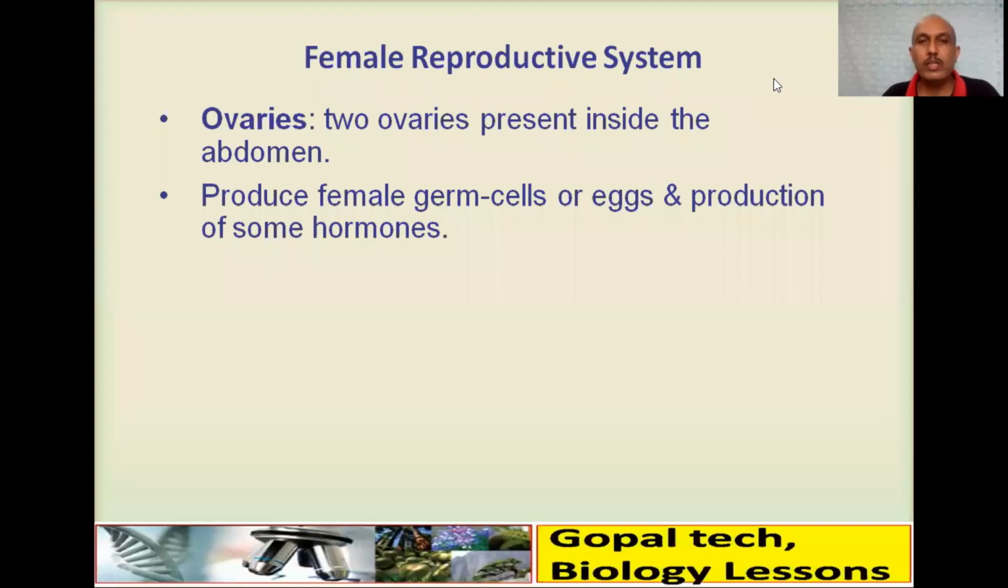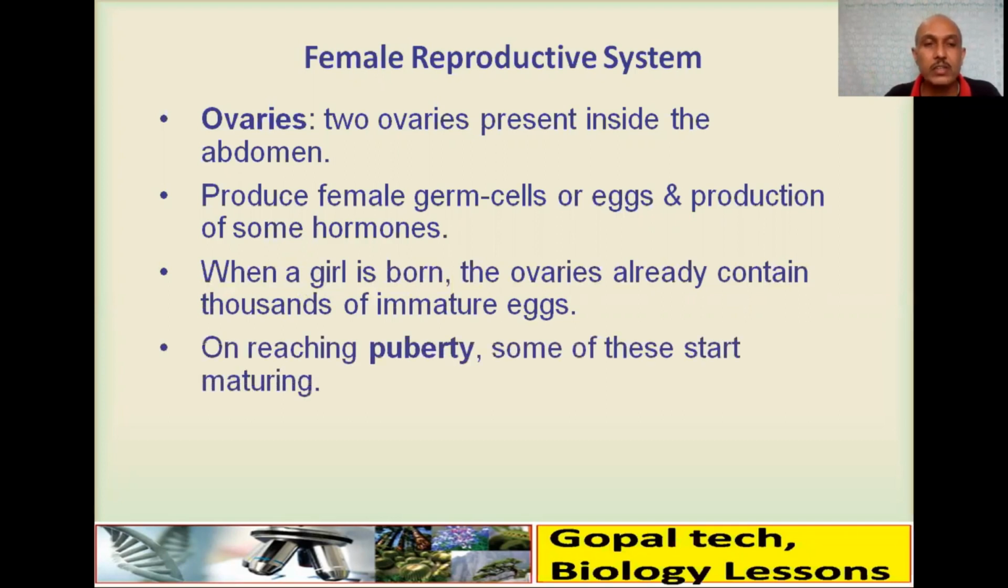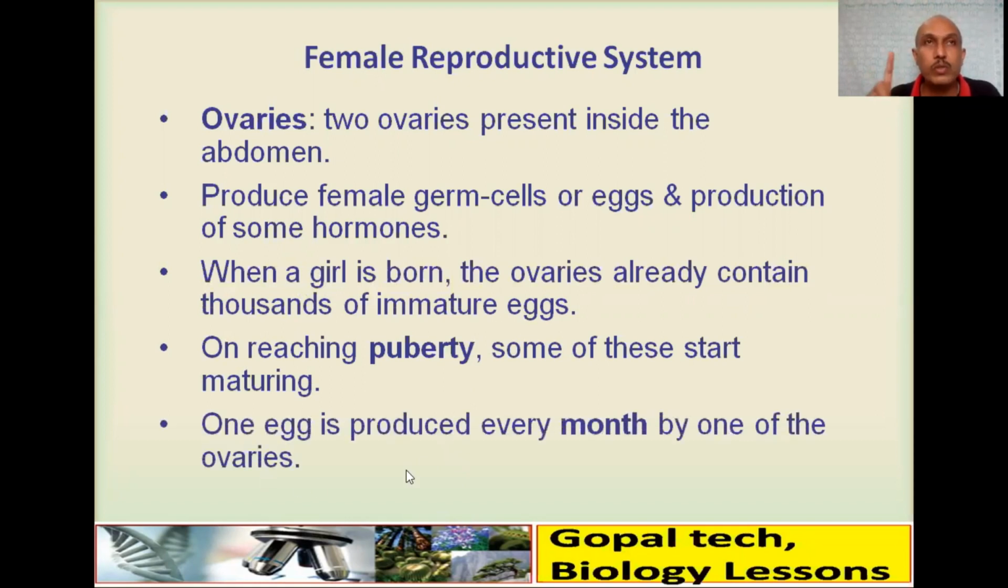Ovaries produce the female germ cells, or eggs, and also produce the female hormones, that is estrogen and progesterone. Ovaries are present when a girl is born, and they already contain thousands of immature eggs. On reaching puberty, some of these start maturing, and one egg is produced every month by one of the ovaries alternately.